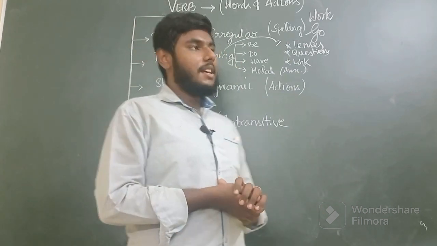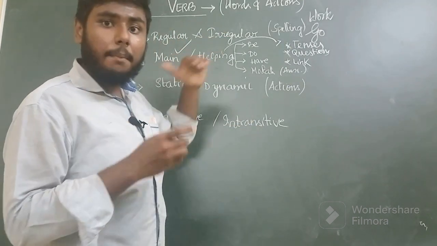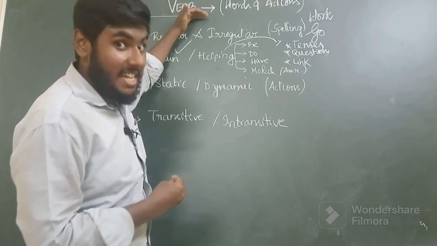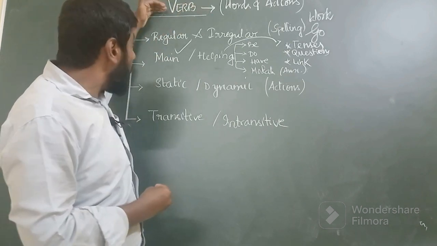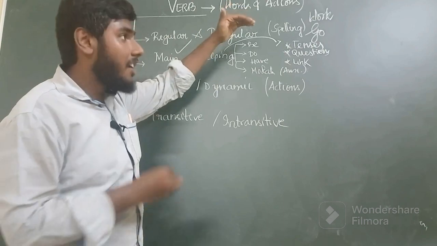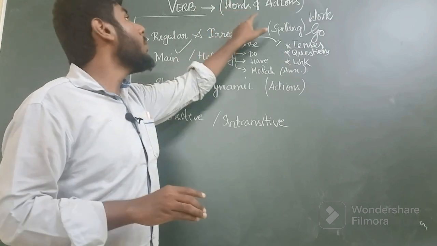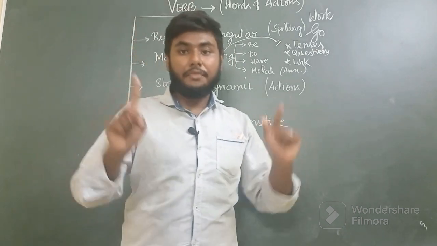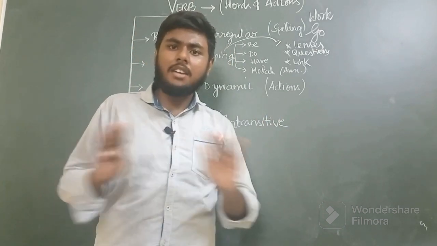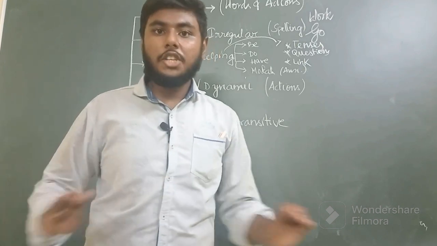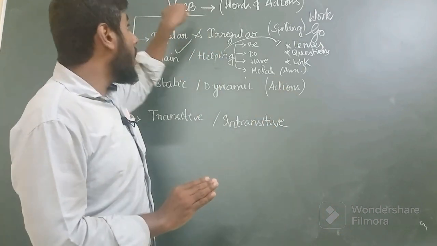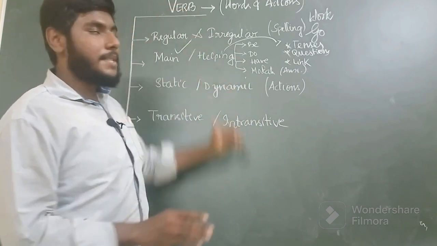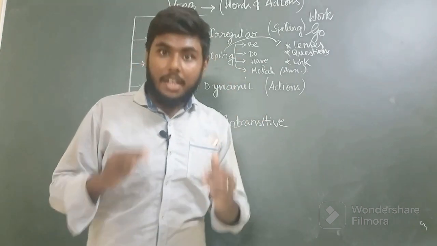Okay, let's get started. So first, we need to have a basic level of understanding of what a verb means. A verb literally means or simply refers to actions, or the words of actions. That's the first and primary level of understanding we need.